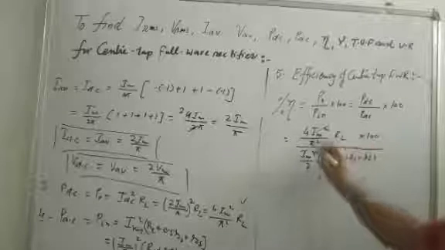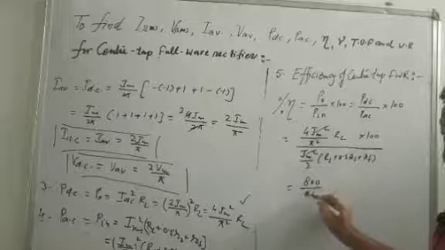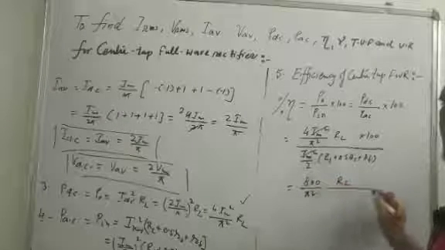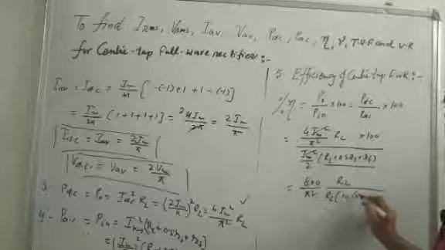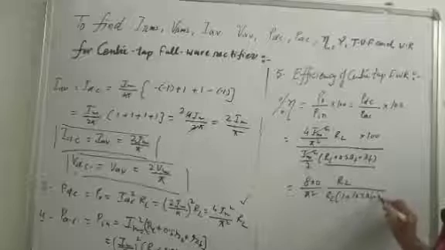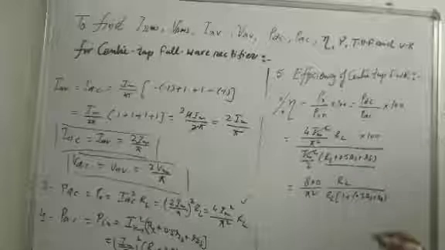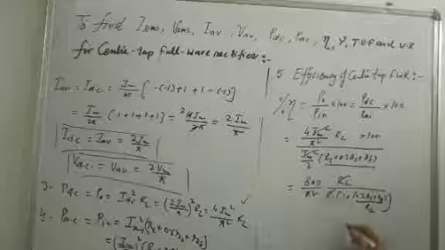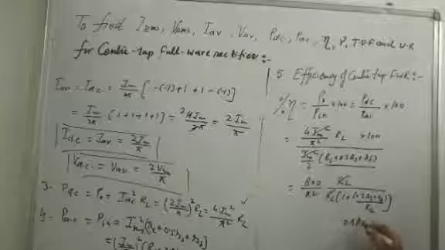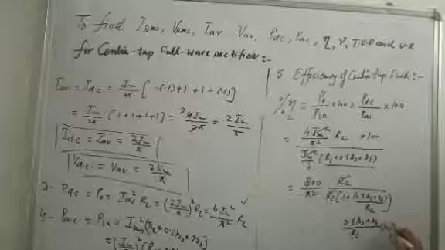So Im square cancels out, 800 by pi square into RL upon, take RL common here, RL into 1 plus 0.5 RS plus RS. It is taken as 0.5 because half of the secondary winding is considered in the center tap full wave rectifier. Cancel out as 0.5 RS plus RF upon RL is very less than 1.